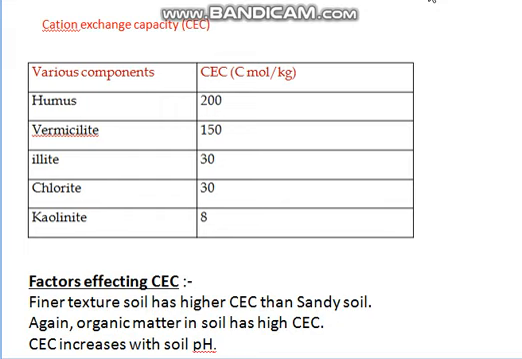There are certain factors that affect the cation exchange capacity. Finer the soil texture, higher the cation exchange capacity than sandy soil. This is because in case of finer soils, the surface area is more. So more cations could be attached to the surface of the soil particles. And in case of organic matter also, the cation exchange capacity is higher. CEC also increases with soil pH. Obviously this will happen because as the pH increases, the negative charge increases, so cation exchange capacity will also increase.